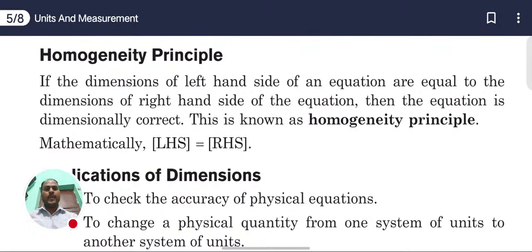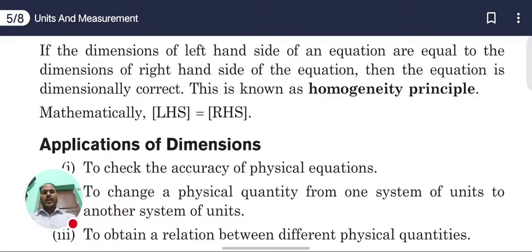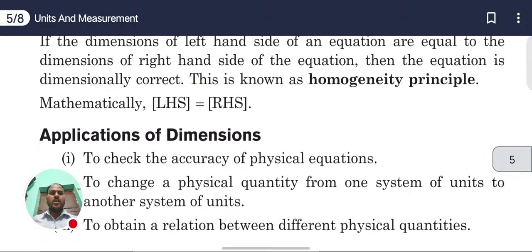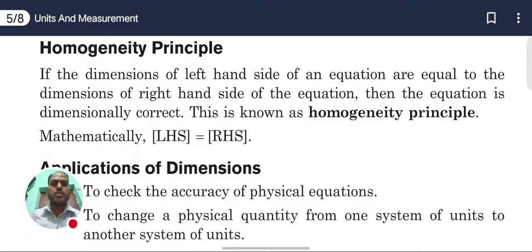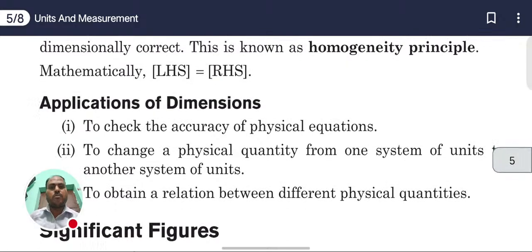So that's all for today. We will discuss the remaining topics of this chapter tomorrow in the live session. Application of dimension, and I will give some examples of the homogeneity principle tomorrow. So don't forget to join me in the live class. Tell me what is the chapter title? The chapter title is Unit and Measurement, yes or not? So in that we will discuss tomorrow application of dimension.